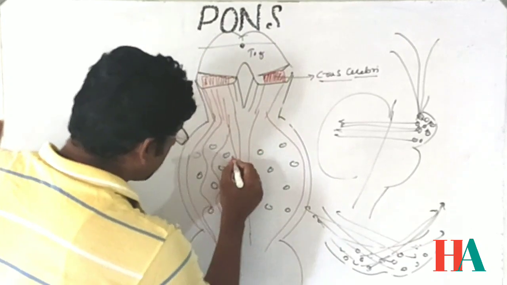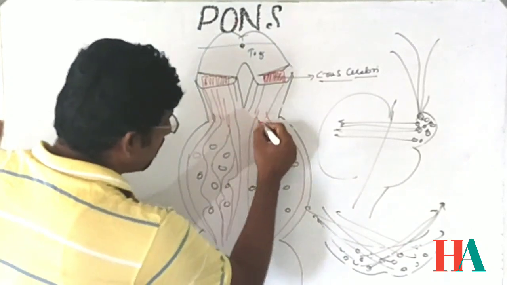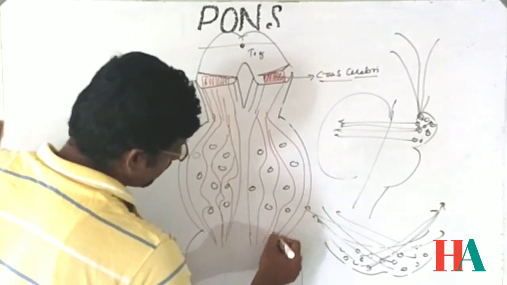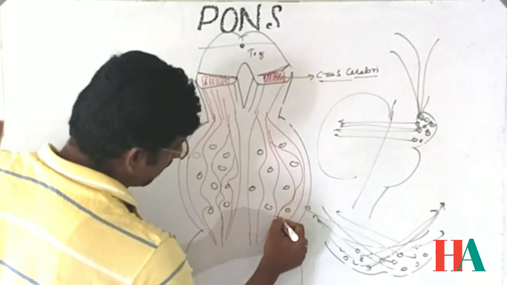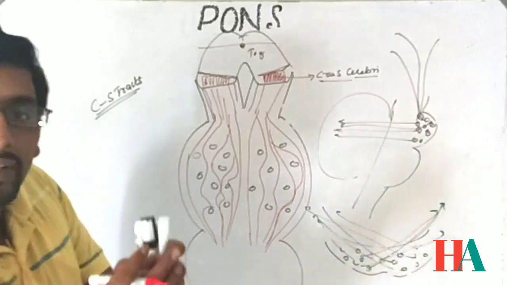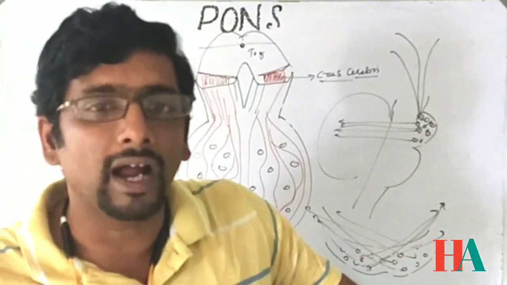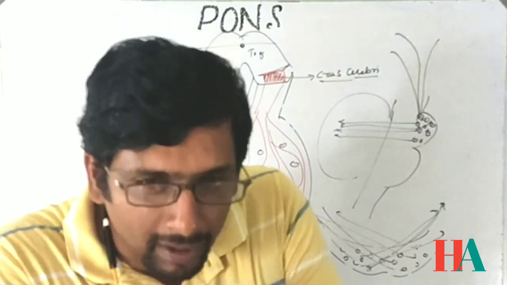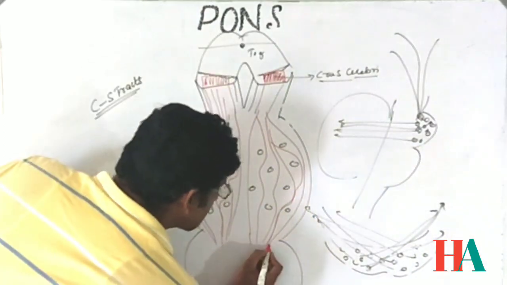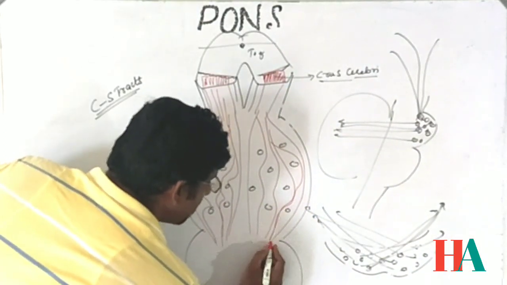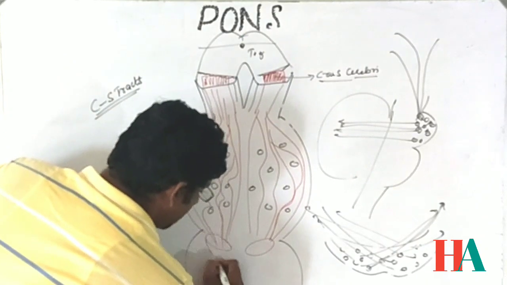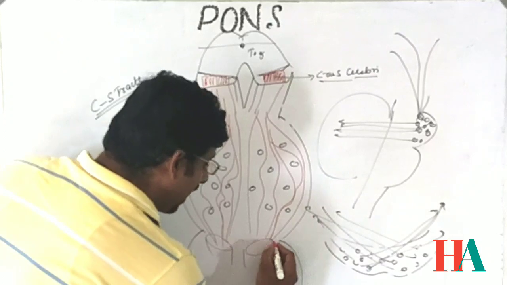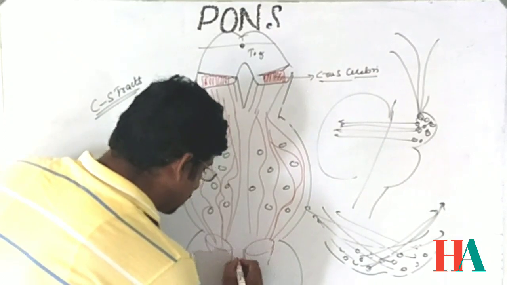The fibers are going to come like this. They will spread out and come in between the pontine nuclei. And again, as they come into the medulla oblongata, they will condense again and run downwards as the corticospinal tracts.